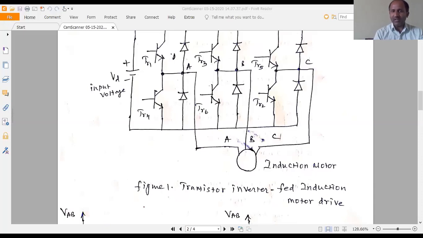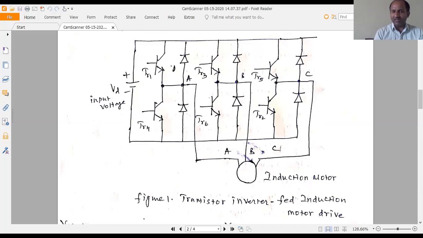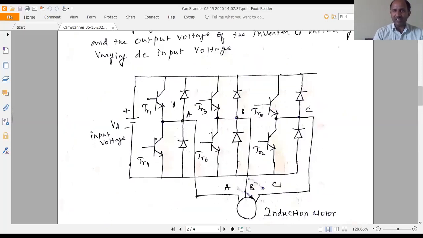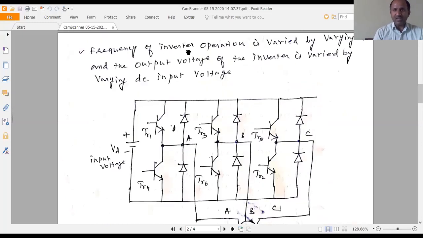The inverter may be transistor based or IGBT or GTO. It depends upon the power level, you can choose the type of commutated device while constructing the voltage source inverter. So the frequency of inverter operation is varied by varying the time period T, and the output voltage of the inverter is varied by varying the DC input voltage. Accordingly we get the value of output voltage.